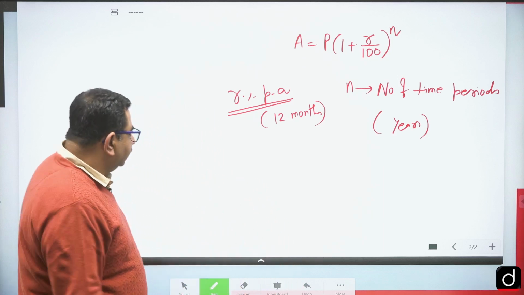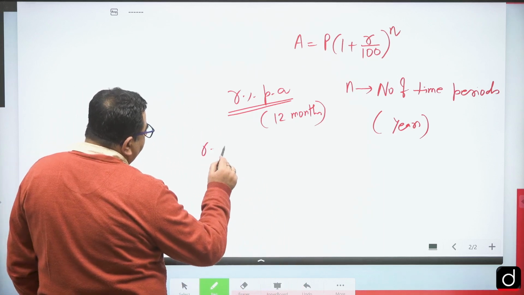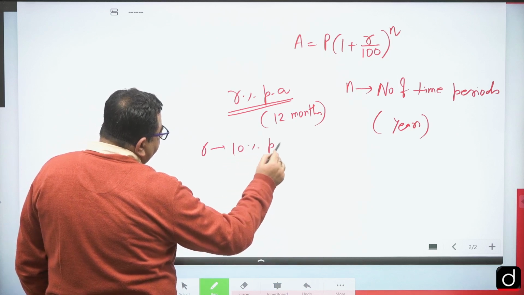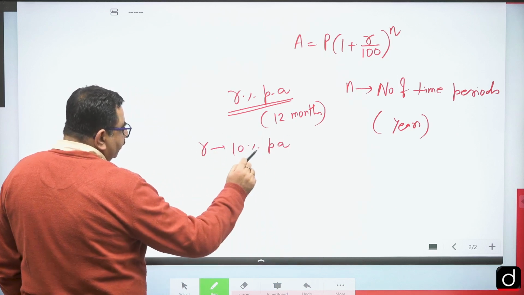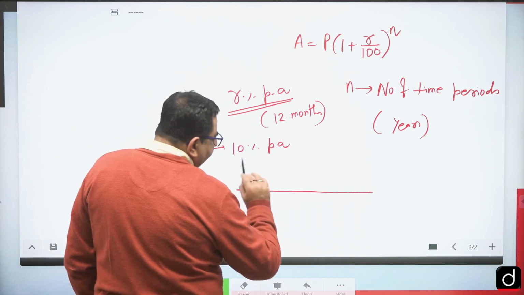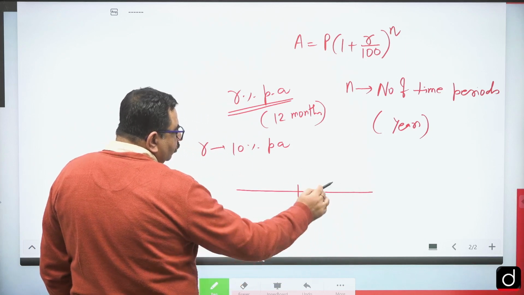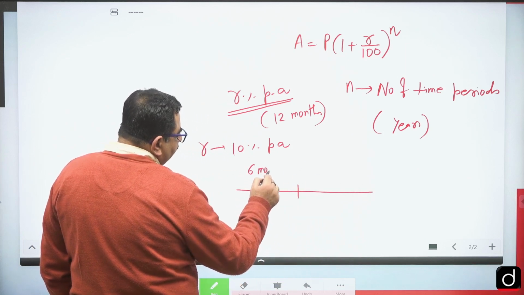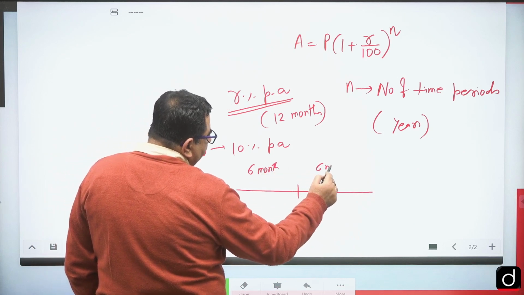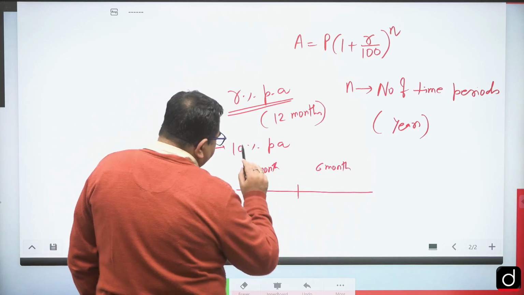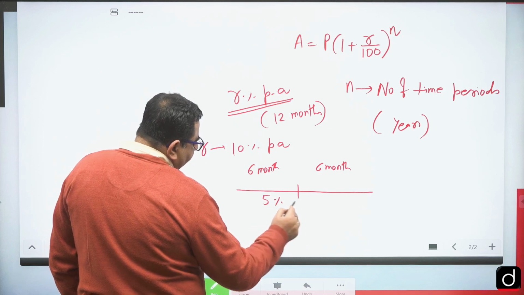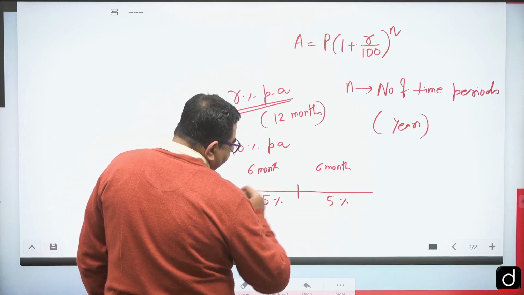This should be clear. If R is 10% per annum, and I divide the total year into two time periods of 6 months and 6 months, then the rate of interest here will be 5% and 5%.